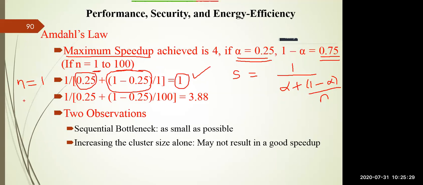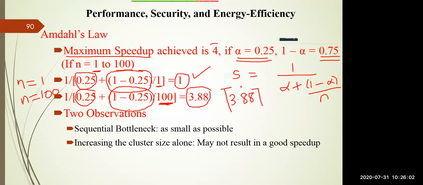But if you see the next case, n value is now 100. If you take n value as 100, but alpha value is stated as 0.25, 1 minus alpha is again 1 minus 0.25 or 0.75. Here the n value is 100 instead of 1. If I calculate, my speedup factor is coming 3.88. Because the number of processors cannot be 3.88, I'm taking the ceiling function, so I will get the value as 4.